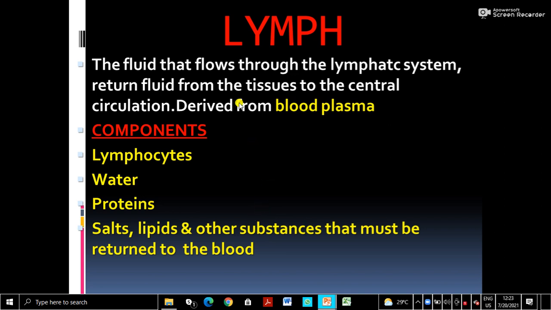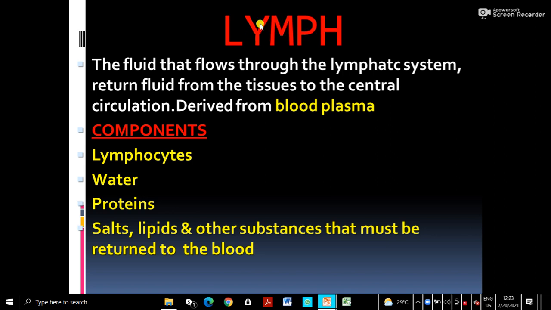Knowing this, we will go to the next part of the circulatory system, that is lymph. What is lymph actually? Lymph is a fluid like blood. In class 9 we have learned we have two fluid connective tissues, one is blood and one is lymph. Blood we have learned in detail. In the last video I have explained, just see it.